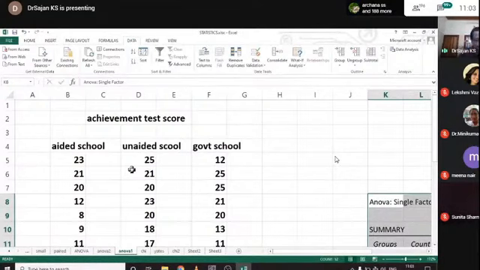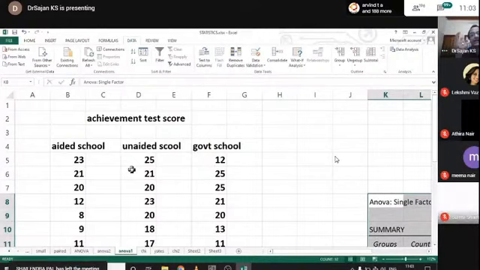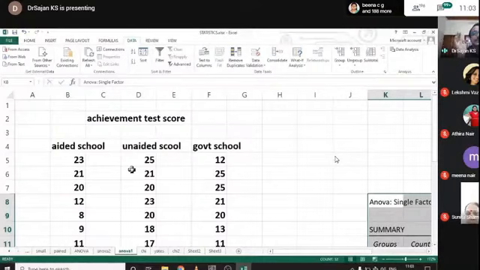ANOVA. ANOVA helps us to compare the variance among these 3 categories. And from the variance of these categories, it will produce one F value, and that F value will give an assumption of whether there exists a significant difference in the mean value of these 3 categories.